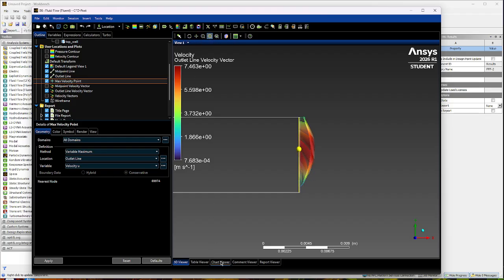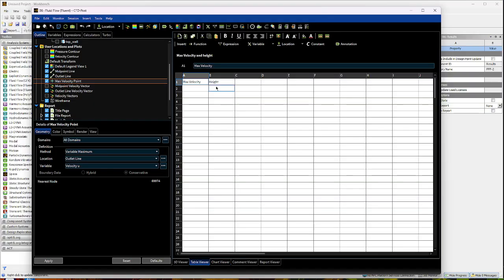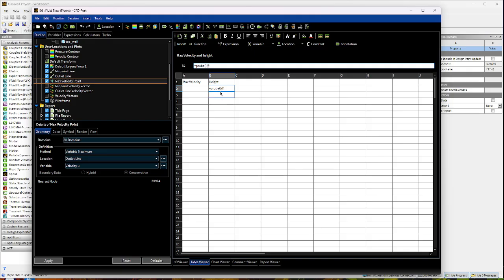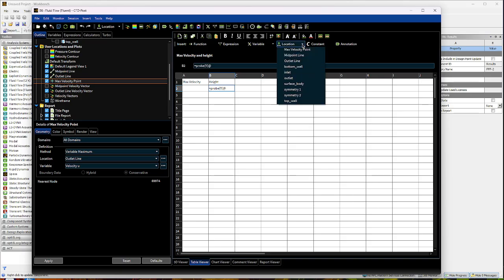So we're going to go back to our table. So we're going to hit function, CFD post, and we're going to probe here. We're going to probe our y. And then we're going to go to at here, then location.